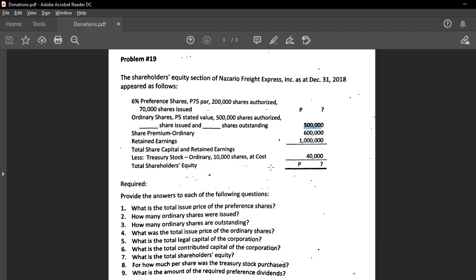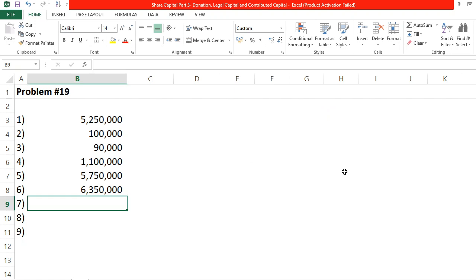Number 7, what is the total shareholders equity? We already have it, the only missing piece was this PS, which is 5,250. Since we have computed that, we can now compute for the total shareholders equity. So, you have there 5,250, OS of 500, and then share premium of 600.